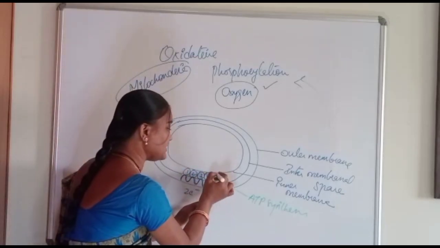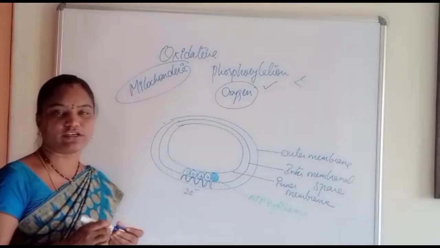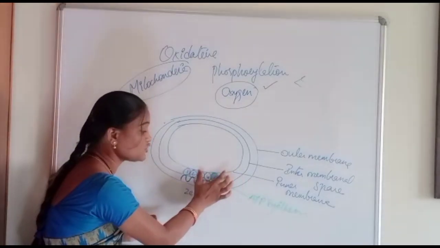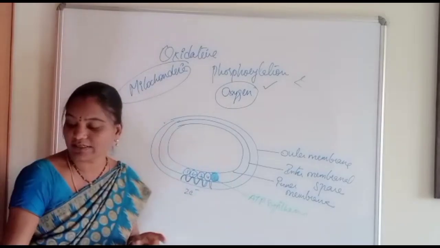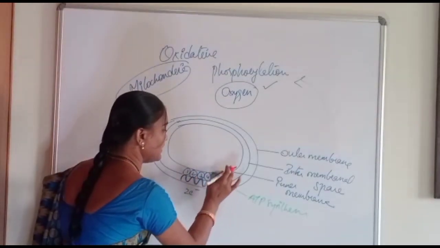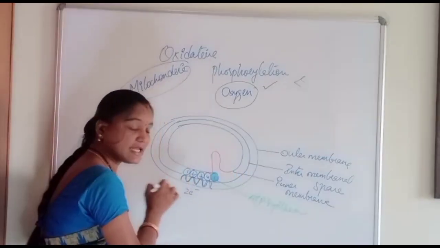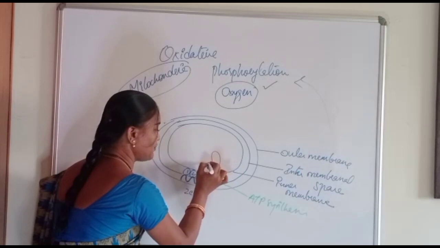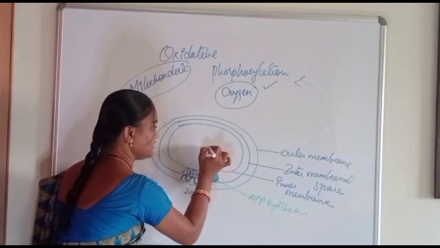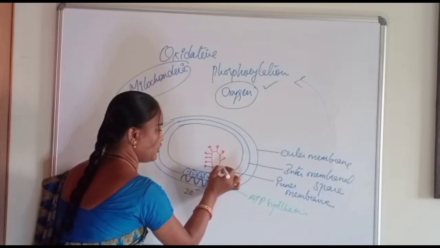So we are discussing the 5th complex, that is oxidative phosphorylation, and we will be learning the overview. What is happening in the 5th complex? Here you can see cristae. These are the protruding folds inside the matrix of your mitochondria.